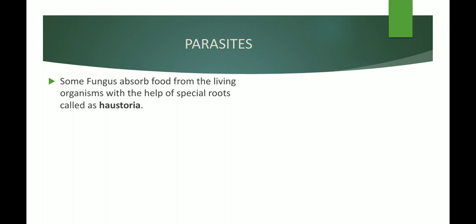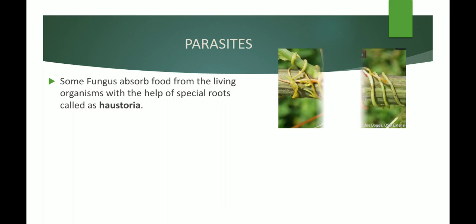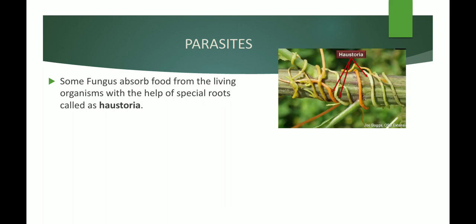They take the food from the other living organism with the help of special roots called haustoria. You can see in the picture here the stem. Above that you can find the thin filaments of the fungi, which have small root-like structures getting into the host plant.